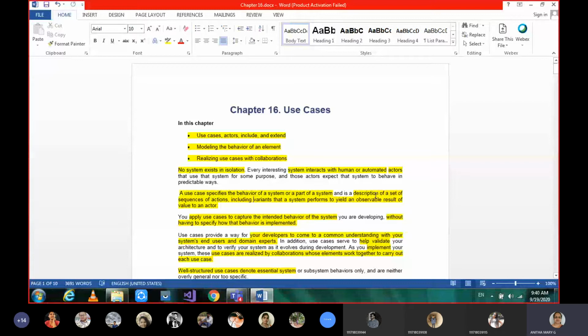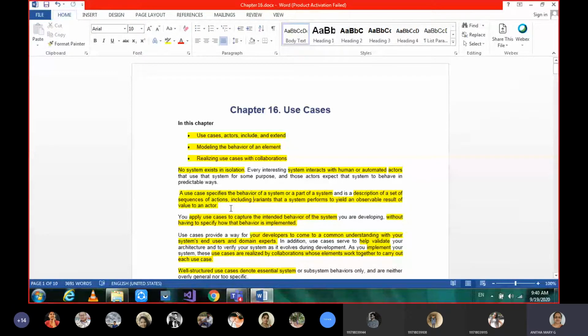And then a description of a set of sequences of actions. That is what I told you, step by step actions, what exactly it has to do, and it says what the system does, what the system performs to yield an observable result of value to the actor.